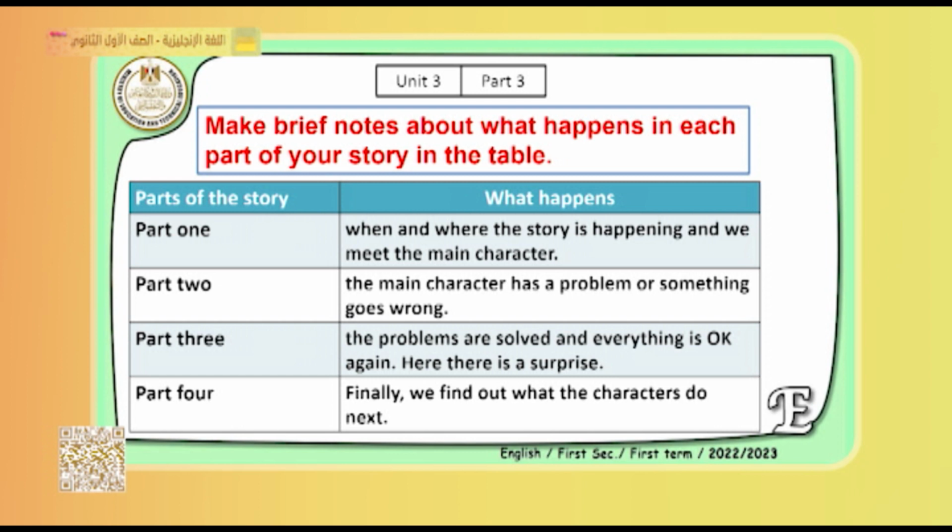In part 2, the main character has a problem, something goes wrong with him, and then he tries to find a solution. In part 3, the problems are solved and everything is okay again. And here is a surprise. In the last part of our story, we finally find out what happened to our characters and what their future will be.